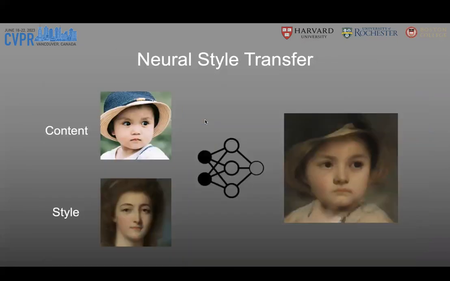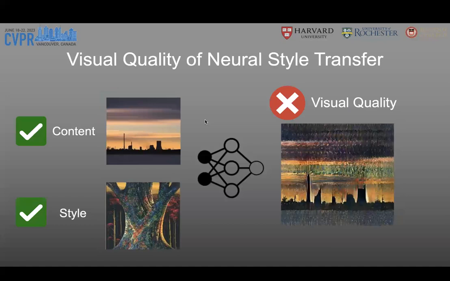So the neural style transfer problem aims to transfer a content image into the style of a given style image. We use a neural network to extract and fuse the information of content and style images. Then we decode the features into an output image. Although existing neural style transfer methods have shown a good performance in transferring the image styles while preserving the content information, the visual quality of generated images cannot be guaranteed.